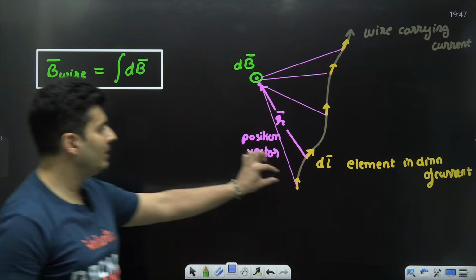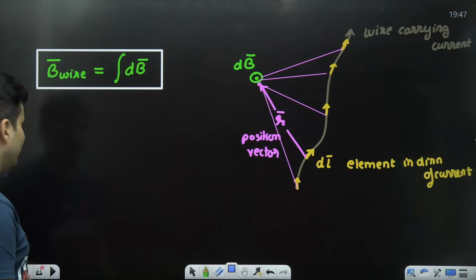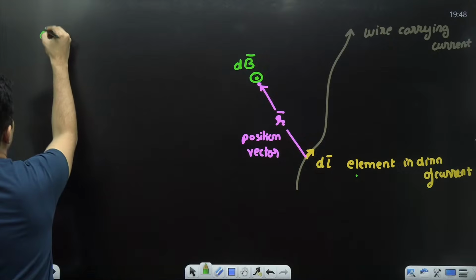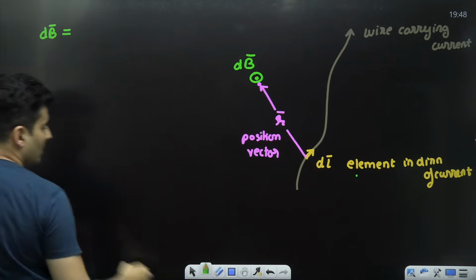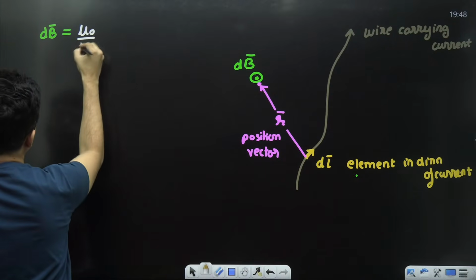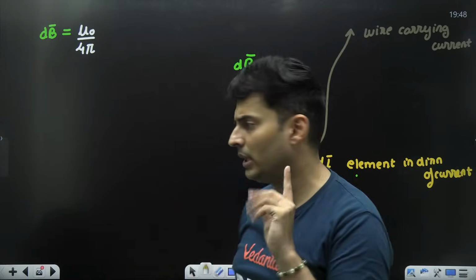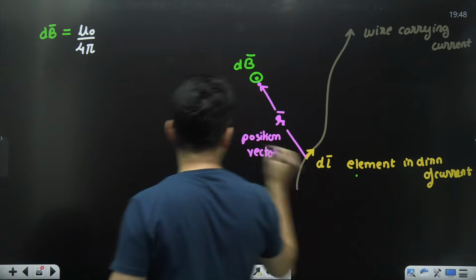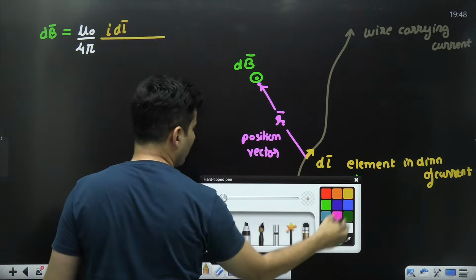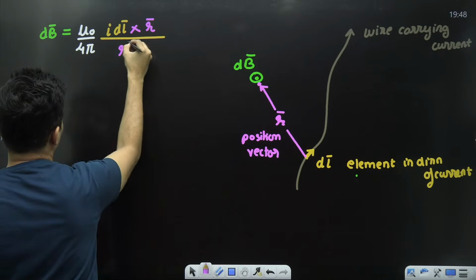Is this point clear? You find the magnetic field due to each part, you add them up, and you will get the net magnetic field at that given point. How much is that dB? That is given as follows. This dB has a constant, which I will call mu naught by 4 pi. Just like you had permittivity, here you have permeability. I'll come to it in a bit. Then you have the term I dl, and then you cross product it with the r vector, that is the position vector, and divide by r cube.